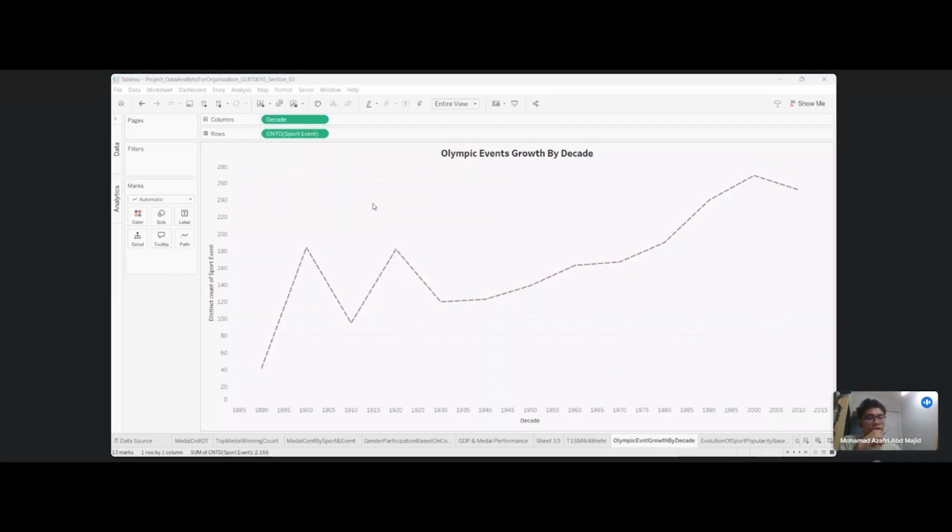We also use a line graph to identify the Olympic event growth by decade. We use the decade and the count of sport events for each decade. Here we can see that it keeps on growing, starting in 1930, until now.